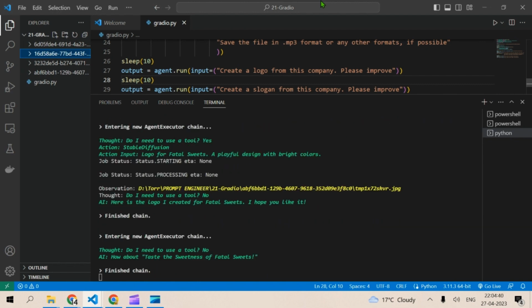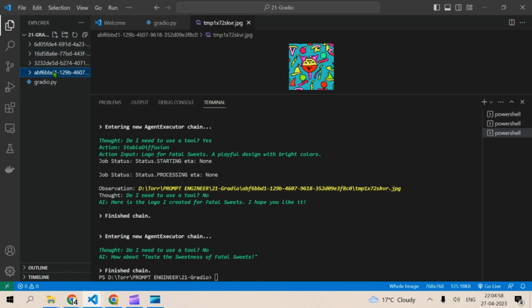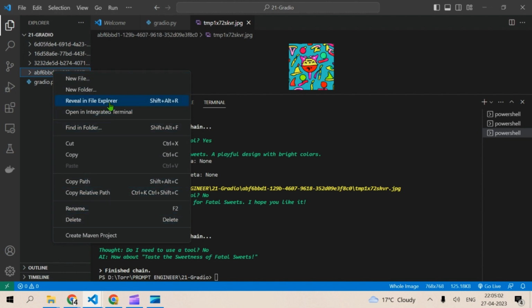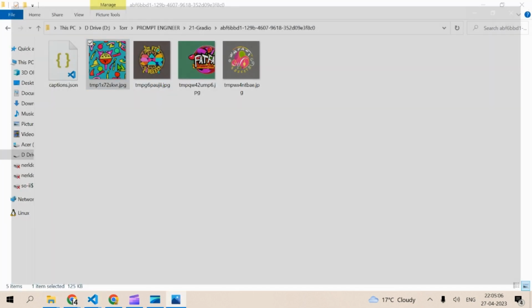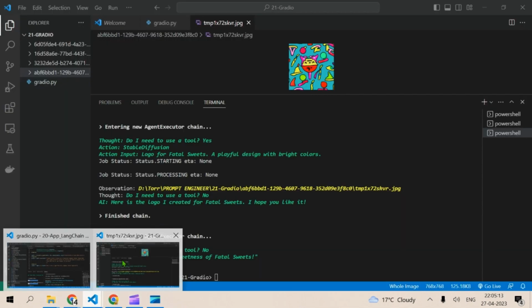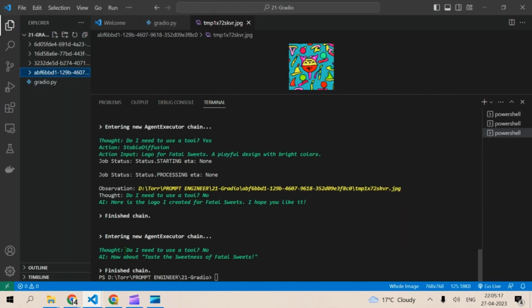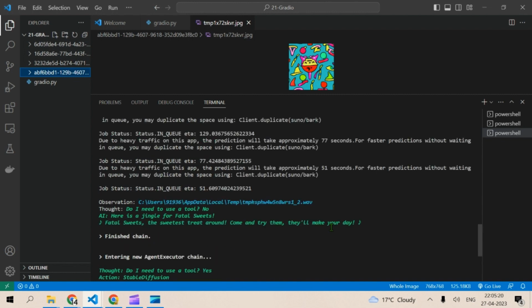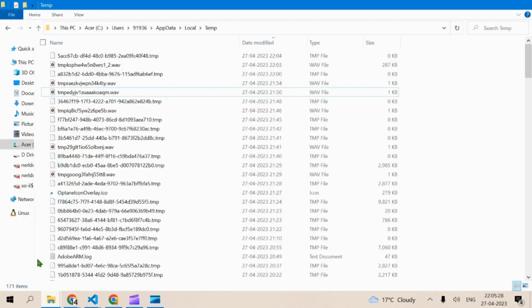It creates the .jpg file. We are going to have a look at that. This is the JPG file. Let us look into File Explorer. So it has given us 4 outputs. These are pretty good. And the wave file is outputted in the temporary folder. So I'm going to just open the folder and play the file for you.